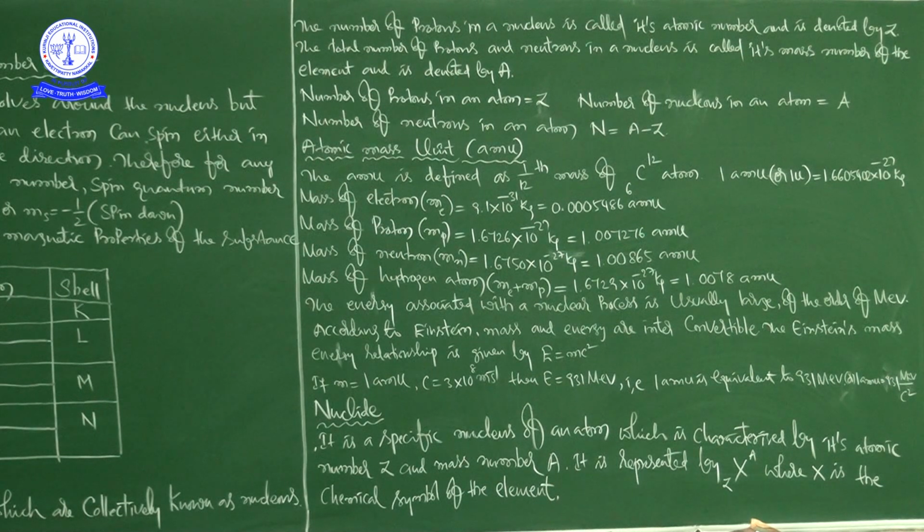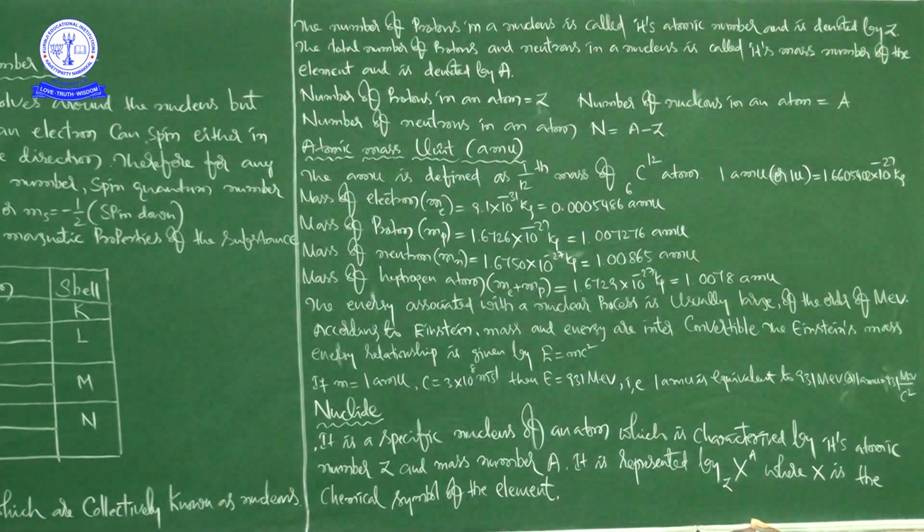And here itself what I am saying is, according to Einstein, mass and energy are interconvertible. Einstein's mass energy relationship is given by E is equal to mc square, where c is the speed of light in vacuum, that is 3 into 10 to the power of 8 meter per second, and m is the mass and E is the energy.